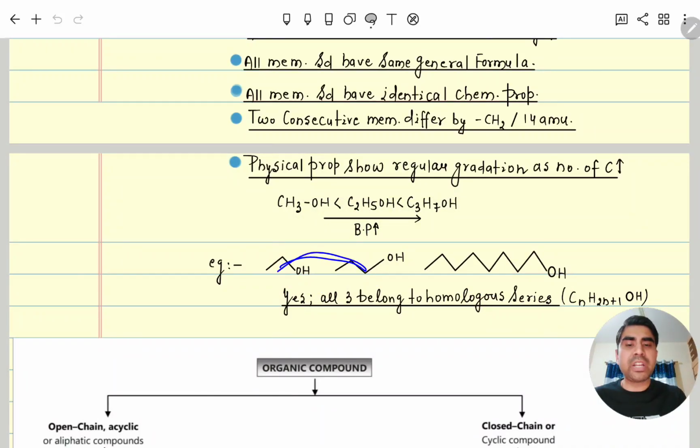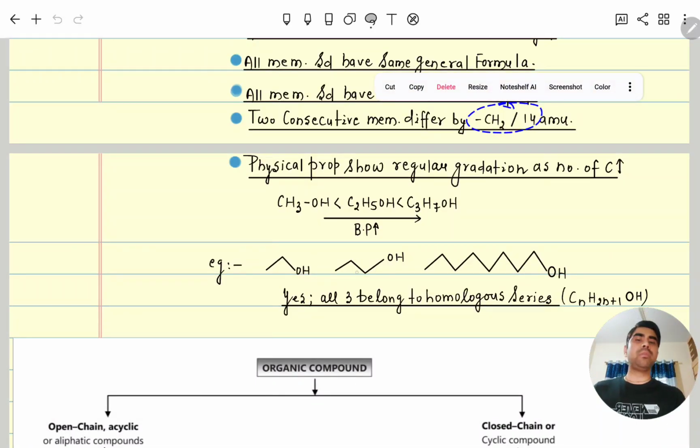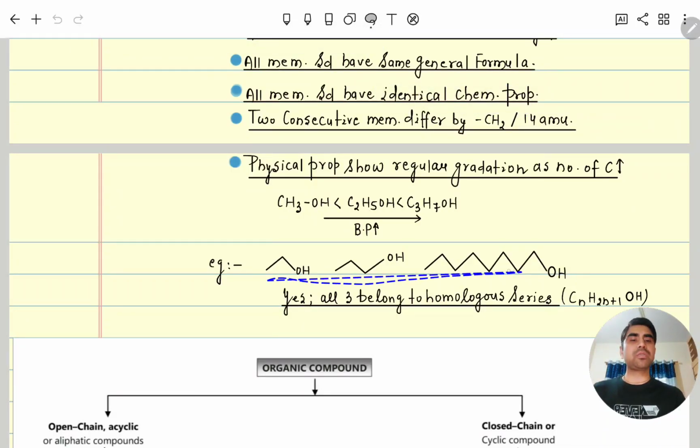Yes, these two are not adjacent members, but they belong to the same series having the general formula CnH2n+1OH, meaning it is a homologous series. Is that clear? If they are adjacent, then well and good, all properties will be followed. Even if they are not adjacent but belong to the same series, yes, it is a homologous series.